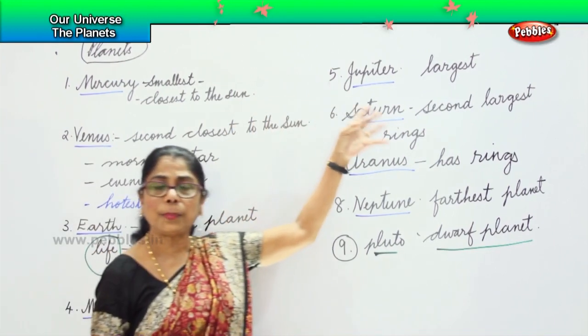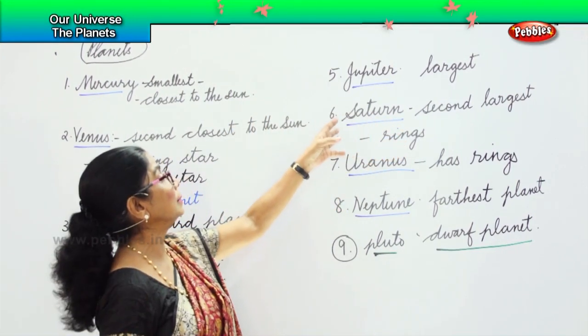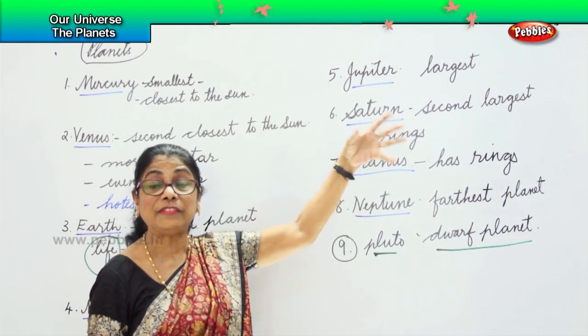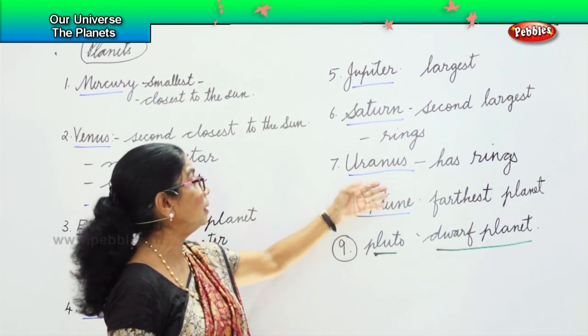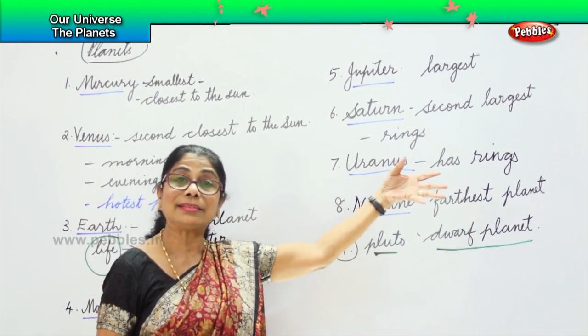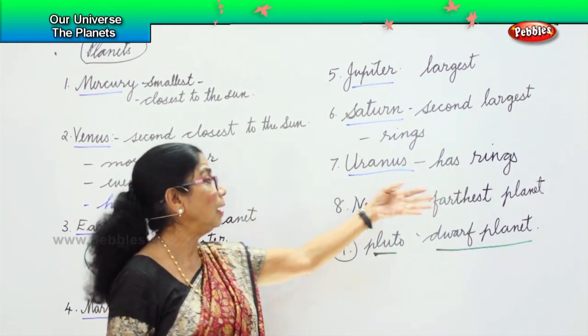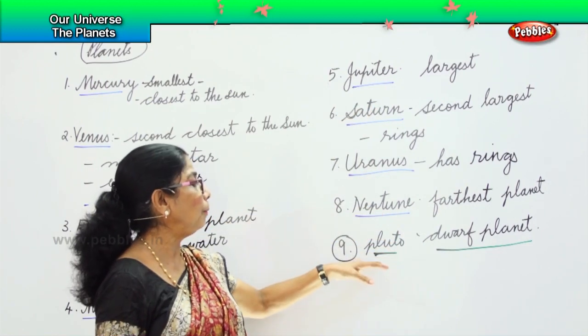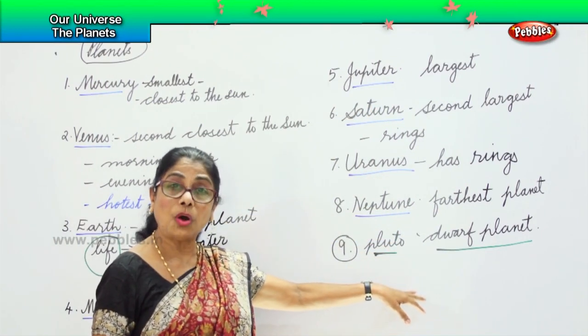Jupiter, the largest planet. The next, Saturn, the second largest, and it's got very distinctive ring structures around it. Uranus also has ring structures around it. Neptune is the farthest and Pluto, the last, the dwarf planet.